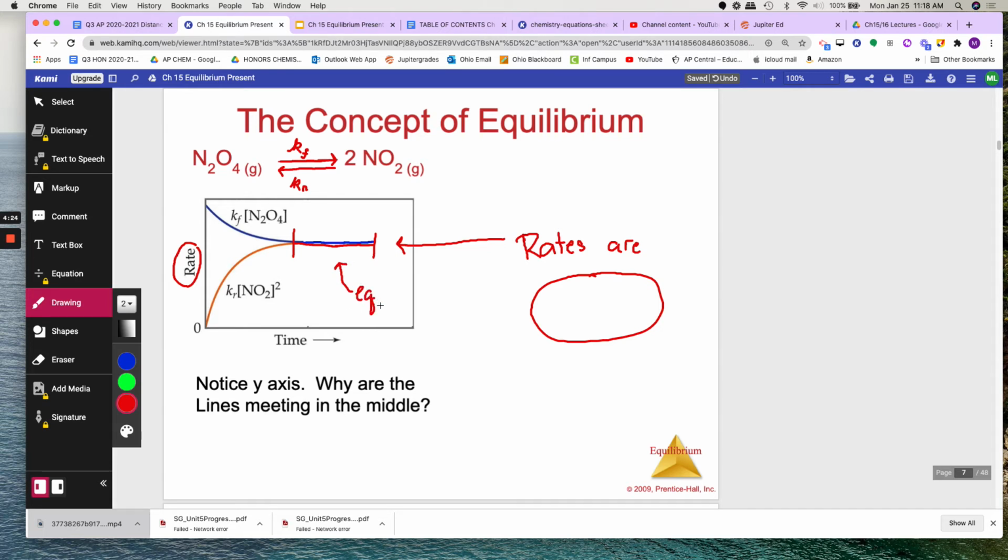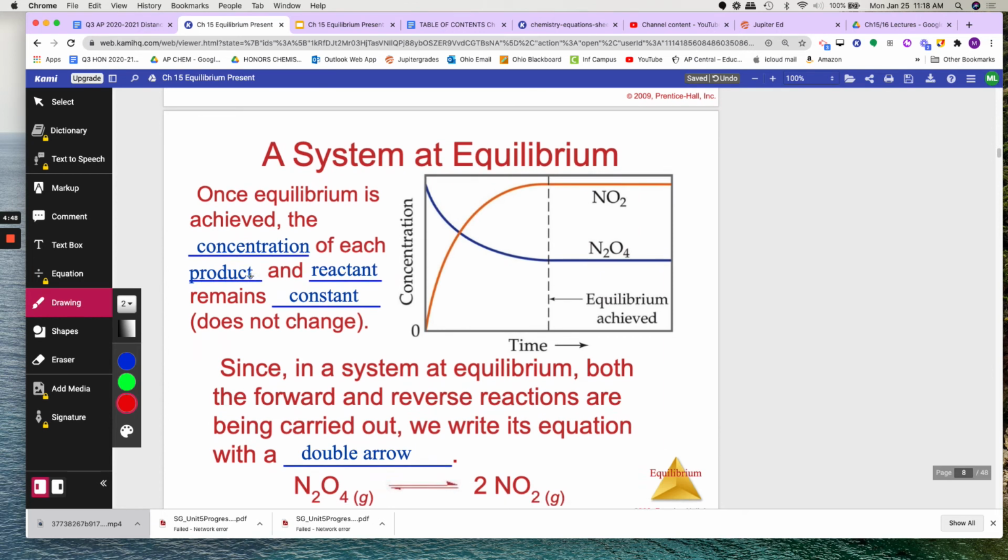At equilibrium, the rates are equal. Not the amounts of NO2 and N2O4, the rates are equal. One goes up at the same rate as the other goes down. Remember, in this plot, they're plotting the rate on the y-axis, as it's different from the next plot.